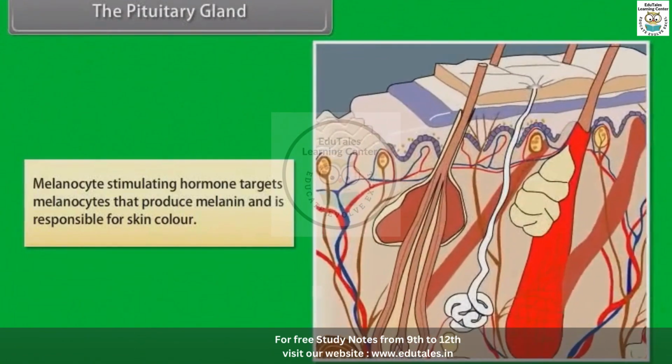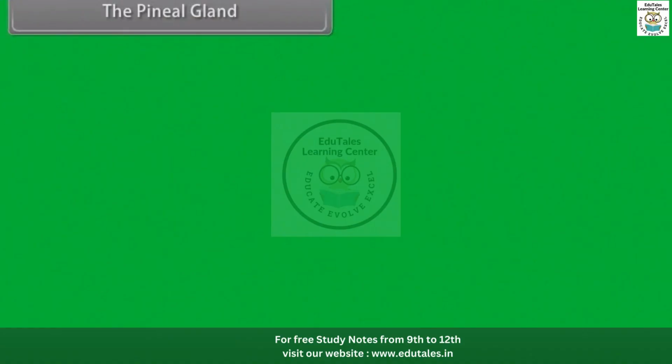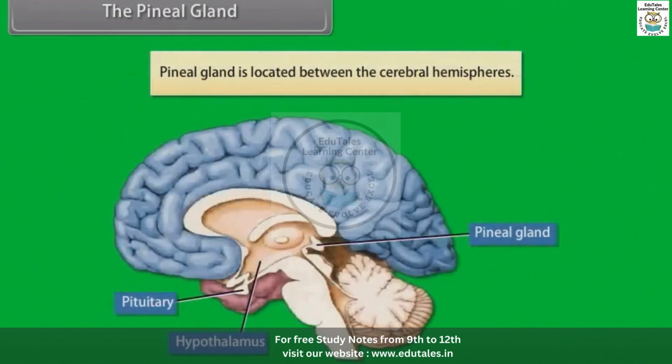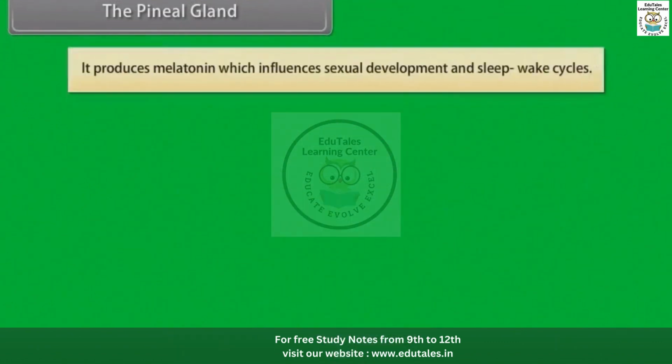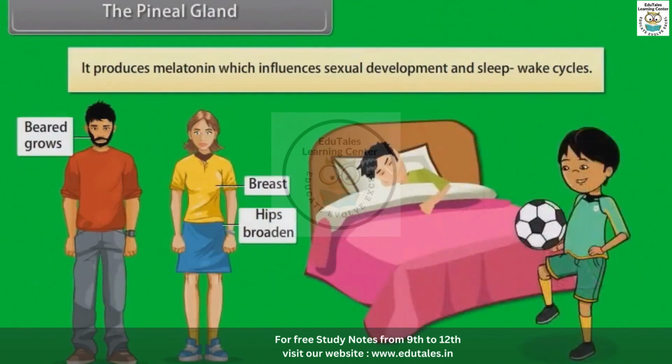Melanocyte-stimulating hormone targets melanocytes that produce melanin and is responsible for skin color. The pineal gland. Pineal gland is located between the cerebral hemispheres. It produces melatonin, which influences sexual development and sleep-wake cycles.